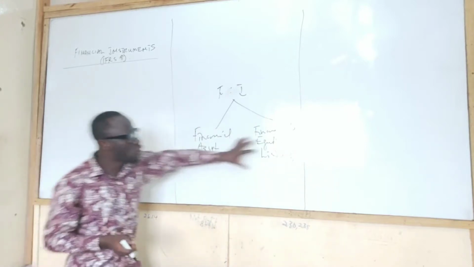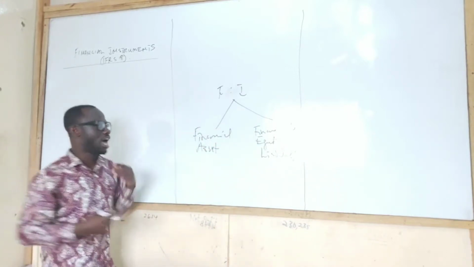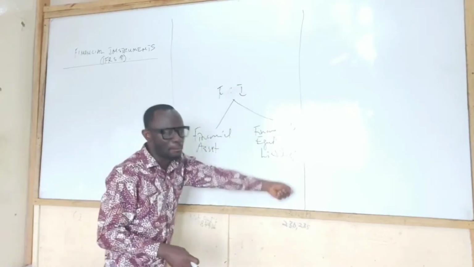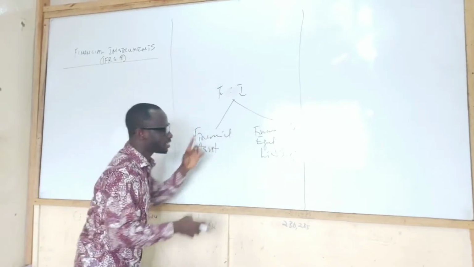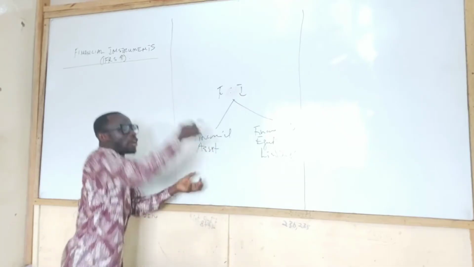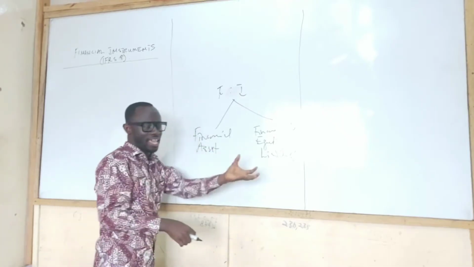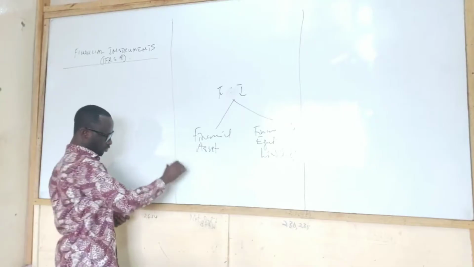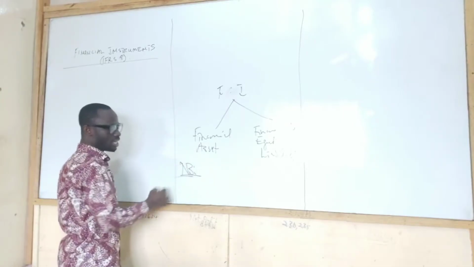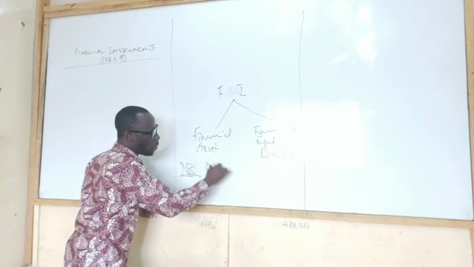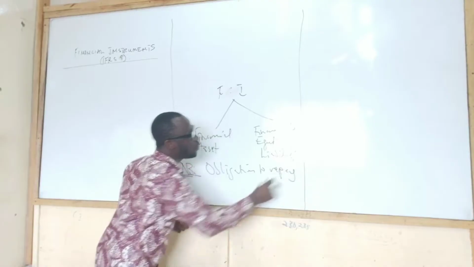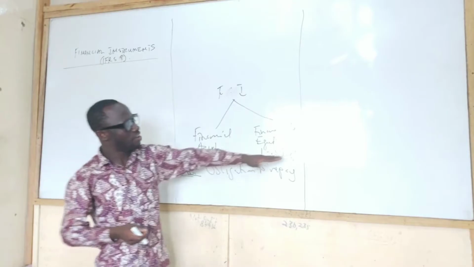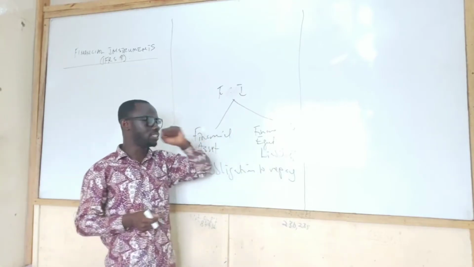The way you categorize financial instruments as an asset or a liability, or as an asset or an equity, is whether the entity has an obligation to repay the financial instrument. So that's the key word. When the entity has an obligation to repay it, then we categorize it as a financial liability.